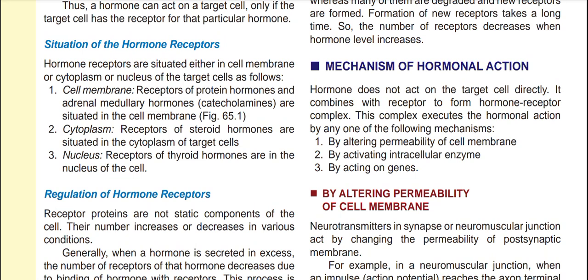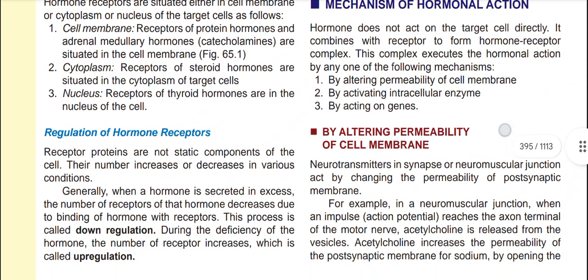So what are the locations? One is cell membrane, one is cytoplasm, and one is nucleus. Cell membrane: receptors of protein hormones and receptors of adrenal medullary hormones, like catecholamines. Cytoplasm: receptors of steroid hormones. And nucleus: the thyroid hormone receptors.